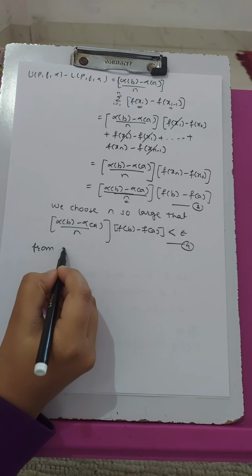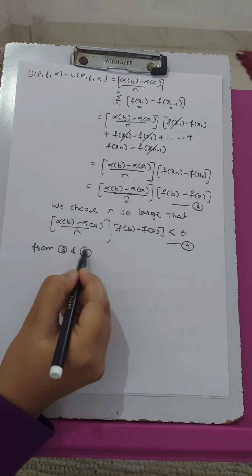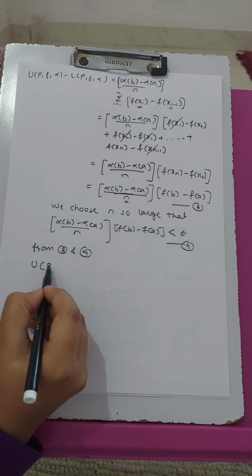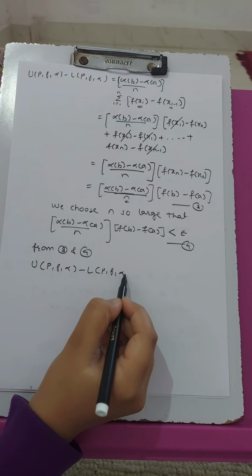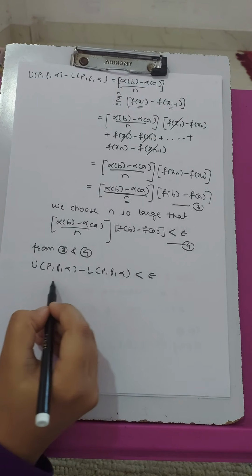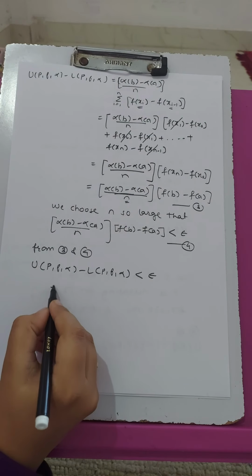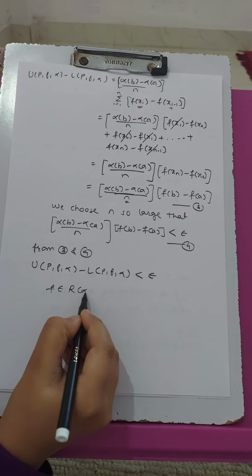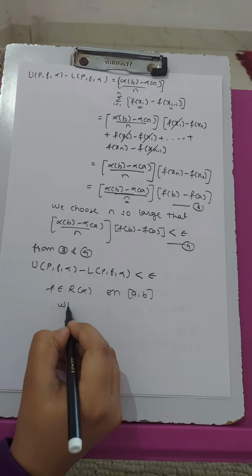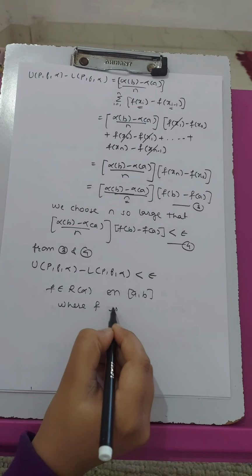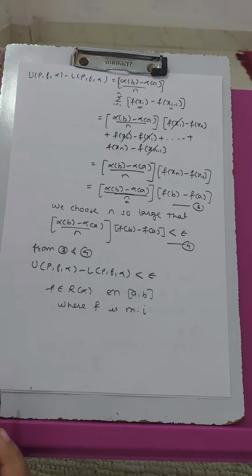So from 3 and 4 we have upper sum minus lower sum less than epsilon. So we can say that f belongs to R of alpha on interval [a, b] where f is monotonic increasing.